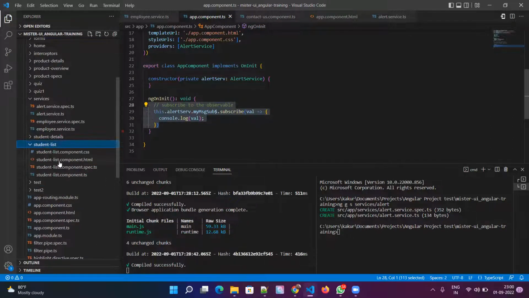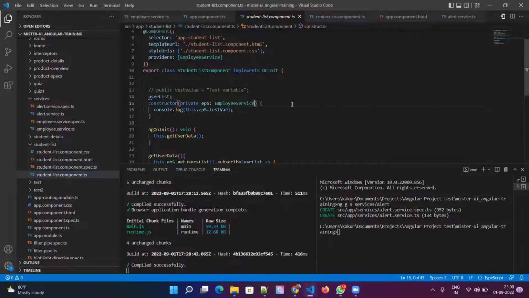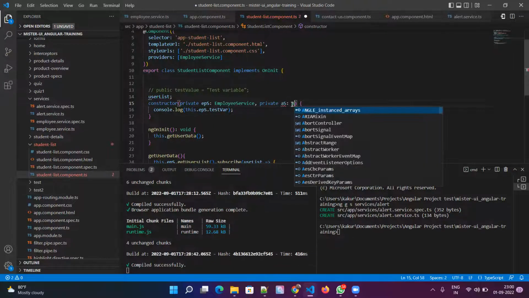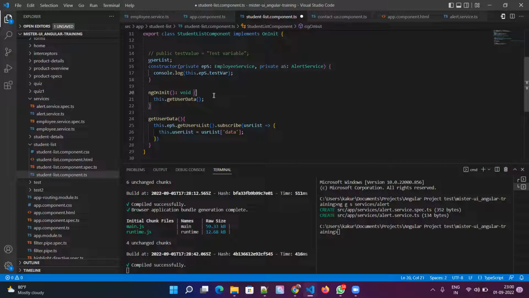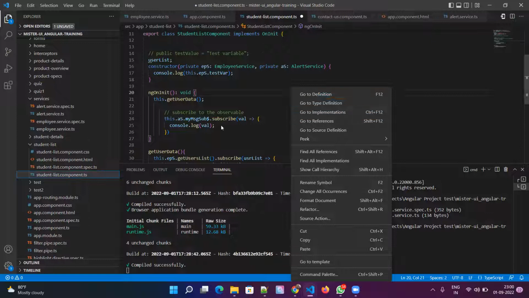Okay, let me take the student list example, and here let me inject that service, and here in this ngOnInit, let me put the alert service dot the subject.